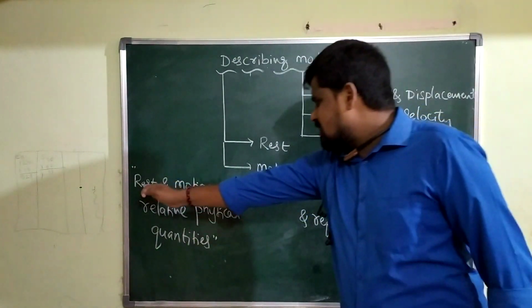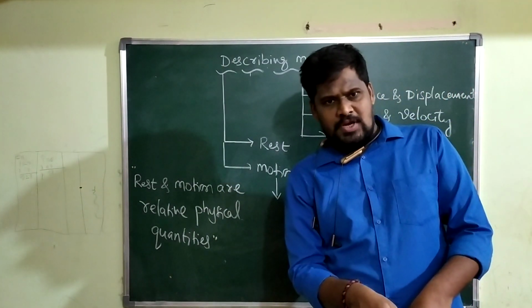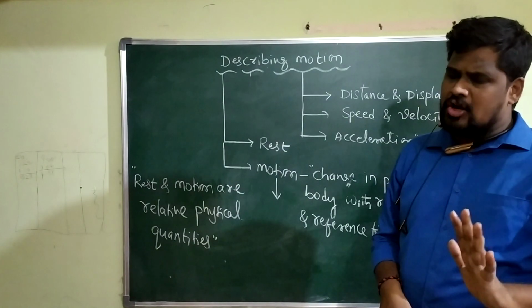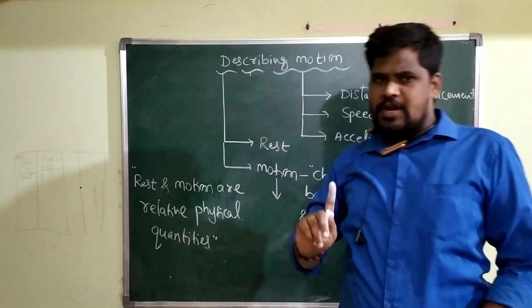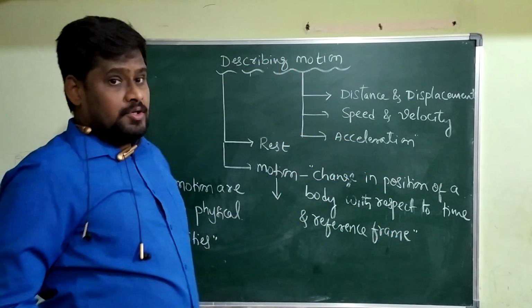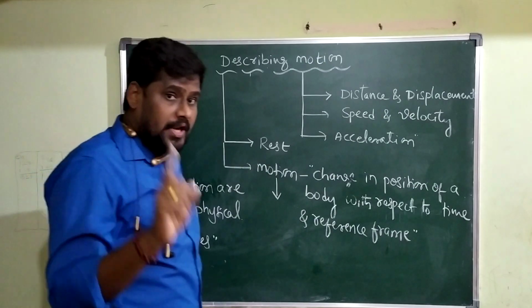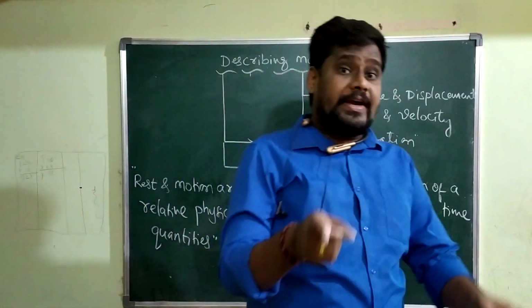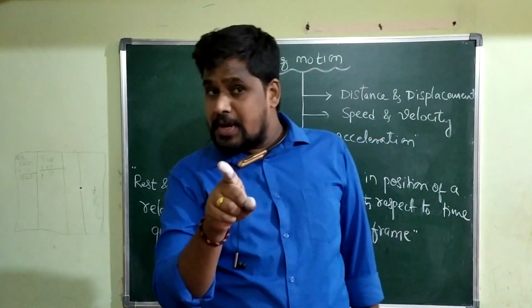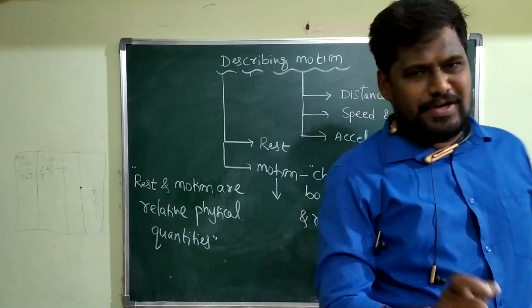Why? Because rest is a relative physical quantity. With respect to one frame, if the object appears to be in the state of rest, with respect to another frame, the same object appears to be in the state of what? The motion. So with respect to the table on which you kept the duster, the duster is in the state of rest.